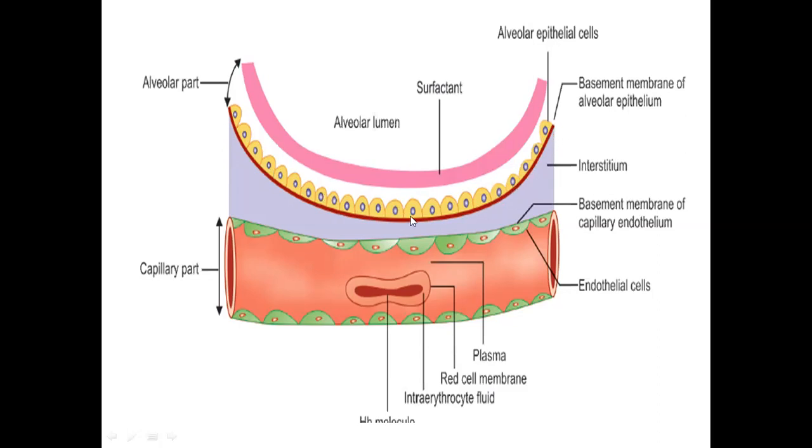then the basement membrane, the pulmonary interstitium, mainly containing interstitial tissue and interstitial fluid, mainly collagen, elastin fibers, other cells. Then the capillary basement membrane, this is the pulmonary capillary basement membrane. Then capillary endothelial cells, then the plasma of blood, RBC membrane, and intracellular fluid. Into the intracellular fluid, it has to go near the hemoglobin. So carbon dioxide also has to cross vice versa.